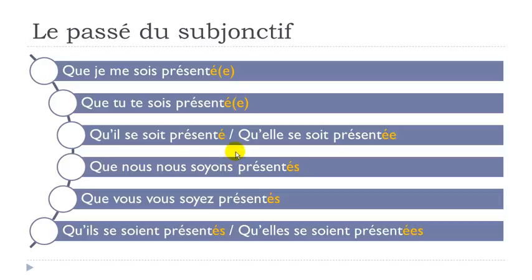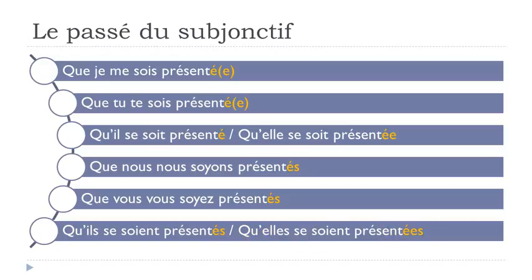All right, so remember here, so you've got the option of the feminine. Same thing here. So here the masculine because it's il, he. Here you've got the feminine because it's elle, she. All right. Here you get the plural form, and then masculine plural, so accent aigu s, and then accent aigu es for the feminine plural here, qu'elles se soient présentées.